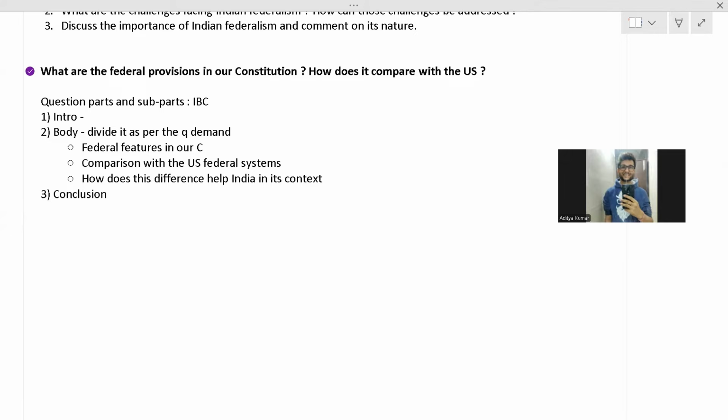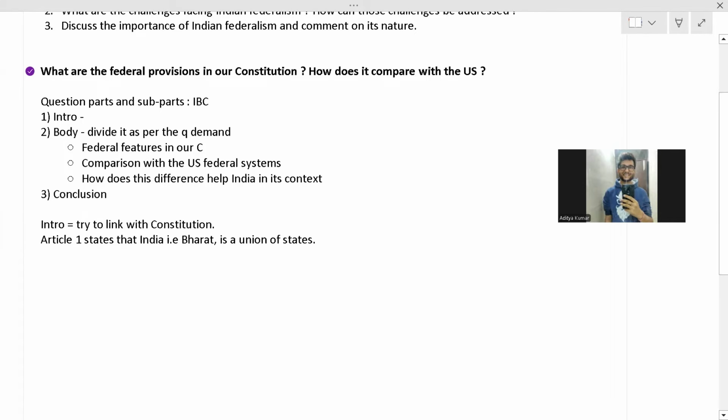In the introduction, we can always start with a constitutional aspect. So Article 1 states that India, that is Bharat, is a union of states. We can write our introduction. In polity answers, try to link the introduction with the constitution. So the introduction can be: Article 1 states that India, that is Bharat, is a union of states.